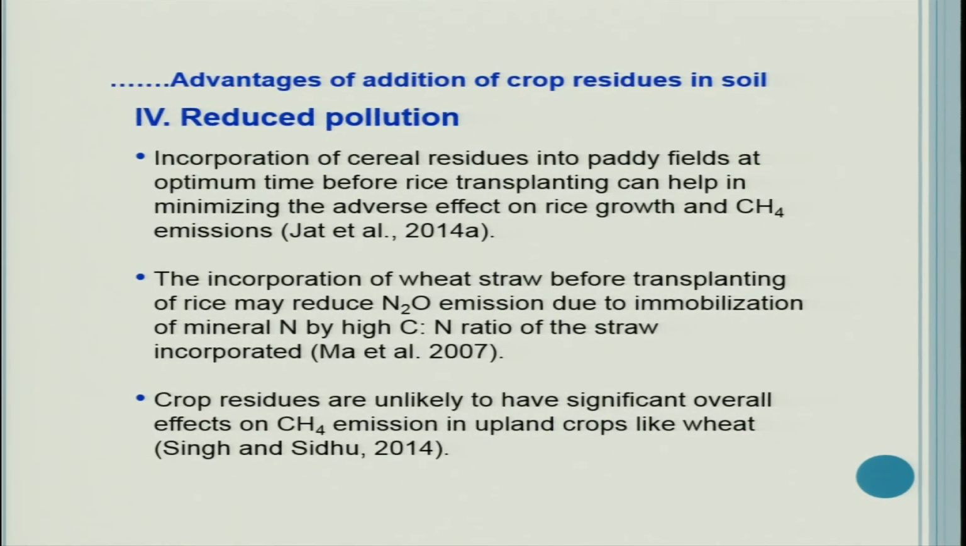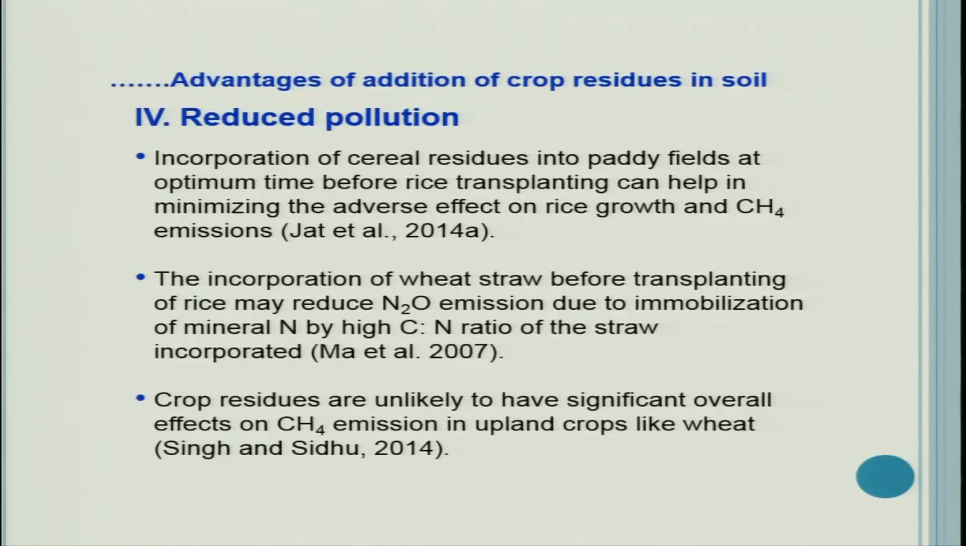Now, reduced pollution is another advantage, because if we start adding residues into the soil, if we have technology for safe disposal of residue, then definitely burning events will decrease in the country, particularly in northern India: Punjab, Haryana, Western UP, maybe parts of Himachal Pradesh. If that burning is reduced or stopped, then definitely we will have improvement in the air quality and the environmental quality.